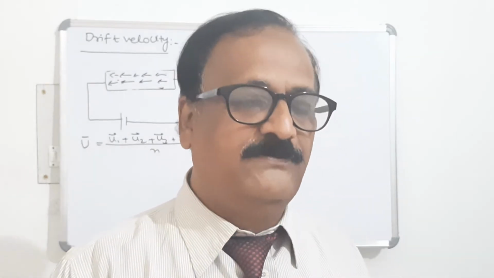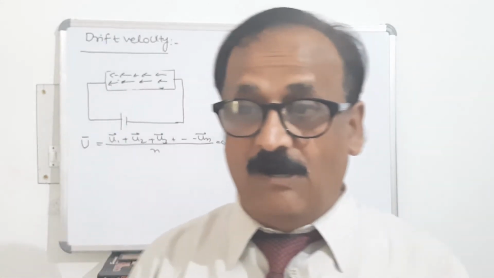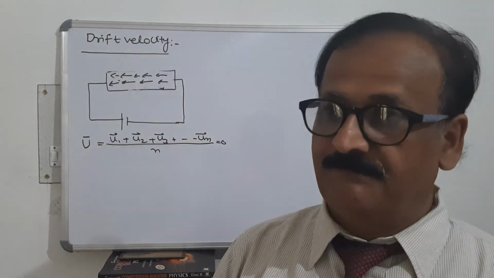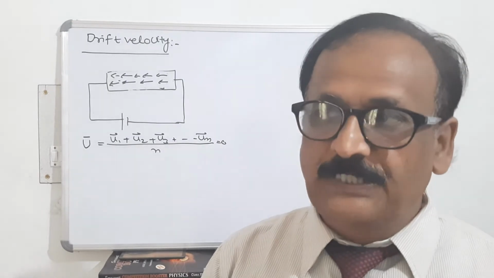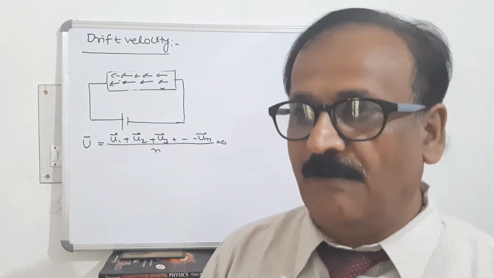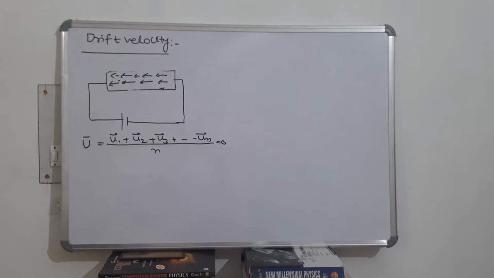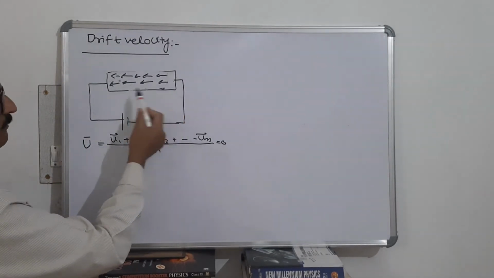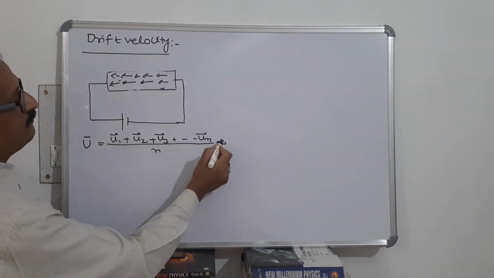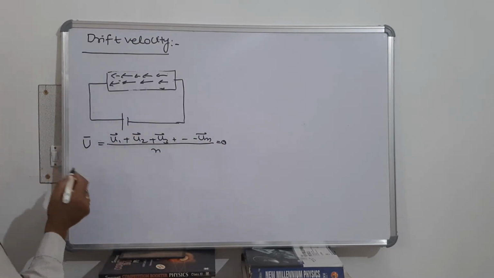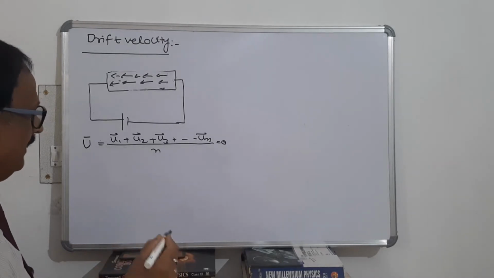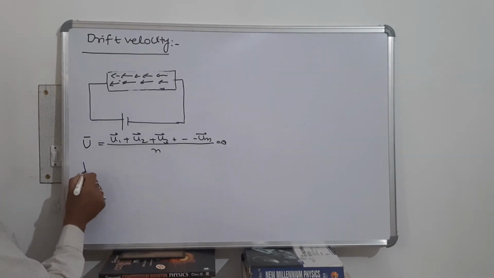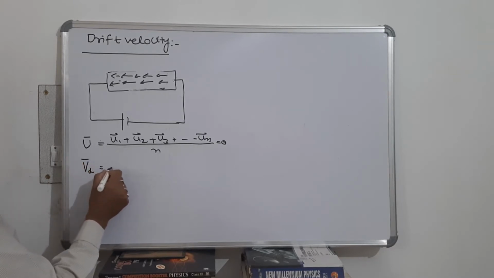The average time between two successive collisions of an electron is called relaxation time, and the average distance between two successive collisions of an electron is called mean free path, like you have studied in the kinetic theory of gas. So in the absence of an external electric field, the average velocity of free electrons is zero. Now when a potential difference is applied, these electrons get accelerated, and the average velocity is called drift velocity. Drift velocity is equal to